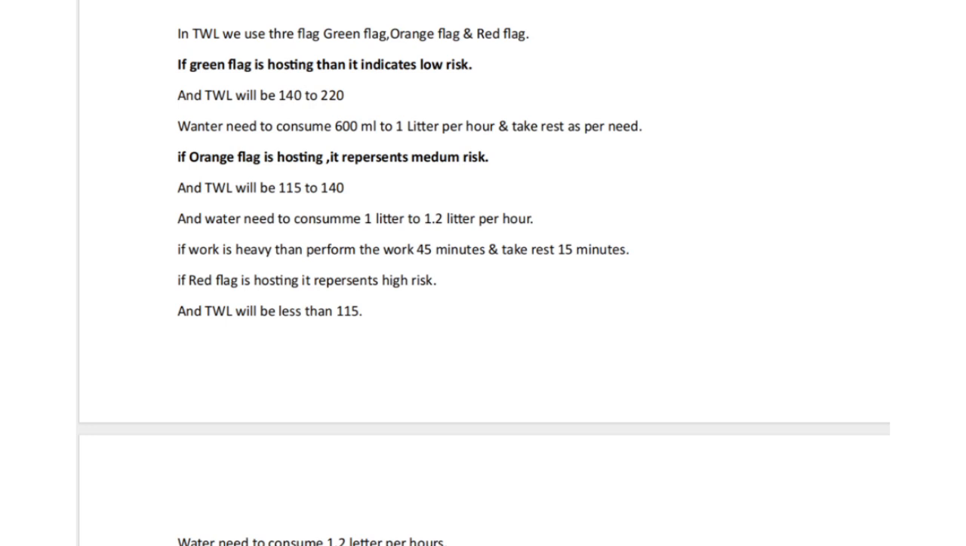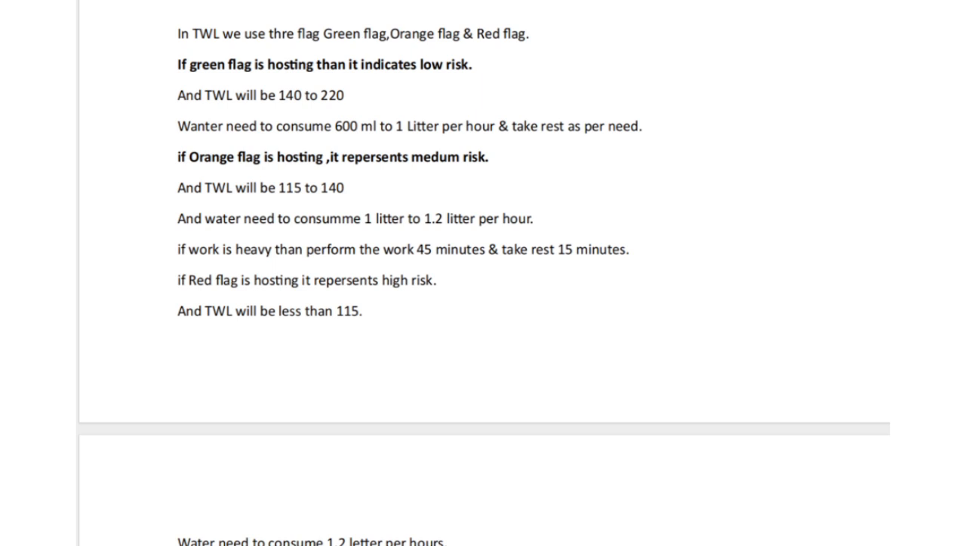If the orange flag is hoisted, it represents medium risk and TWL will be 115 to 140, and water needs to be consumed at 1 liter to 1.2 liters per hour. If work is heavy, then perform the work 45 minutes and take rest 15 minutes.